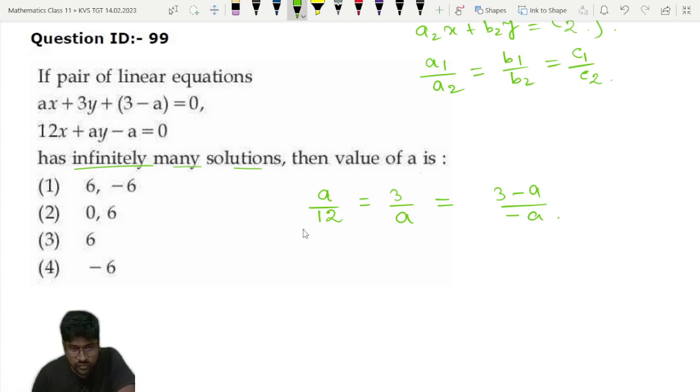So from these first two relations, what we can get is that a square is equal to 12 into 3, 36. So a is equal to plus minus 6. Plus minus 6 we are getting, but we have to verify whether this will satisfy the remaining relation or not. Suppose we are taking these two relations, then what we will get,